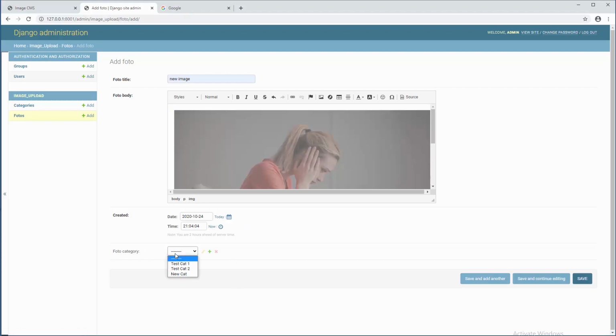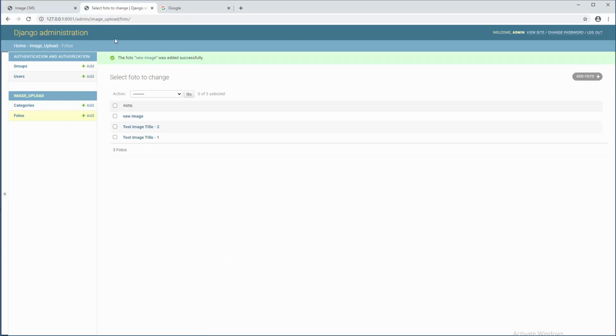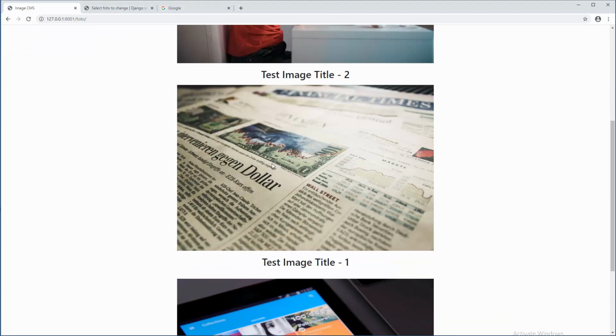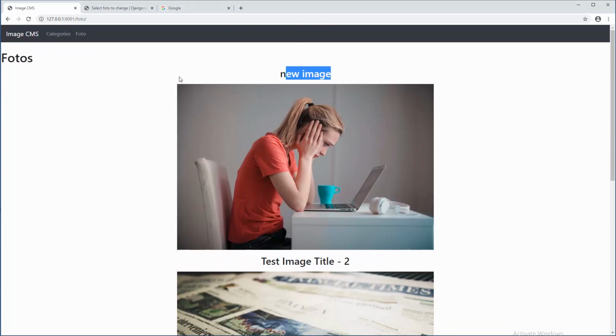And also you can choose some category or you can totally drop it. So I'm gonna use new category here just to prove that this thing is working. Save, and now if I go to photos, there you go, this image, last one, is the first in the results. We're gonna also learn how to order results in Django. That's just 2 lines of code, nothing special. So you can turn this into a blog or something like that, but the moral of the story, the focus will be just on images.